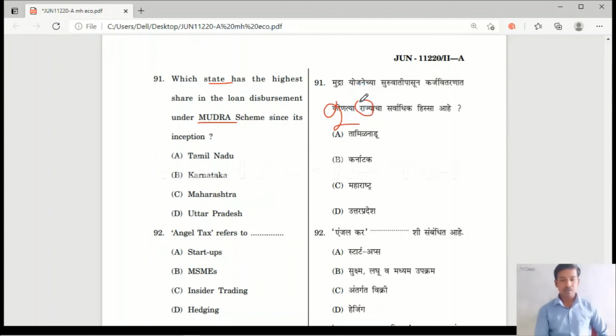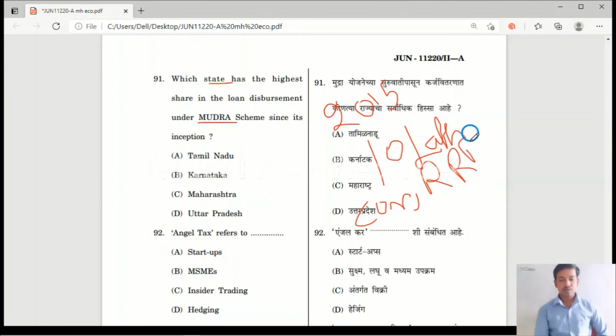Mudra was started in 2015 by the Prime Minister, and it gives loans up to 10 lakh. This you have to remember. Mudra gives loans to commercial banks, to RRBs, to small finance banks, and to MFIs. And there are three products in Mudra.